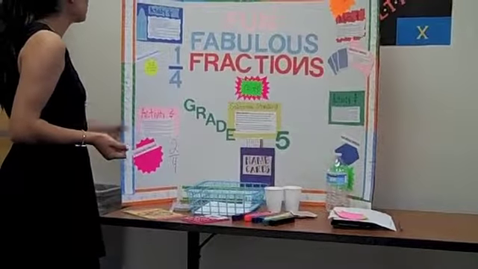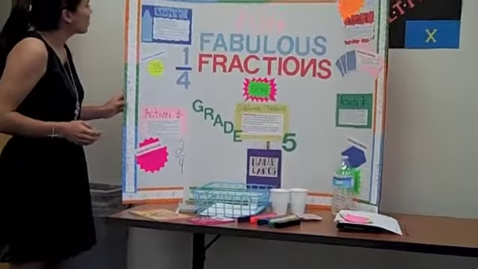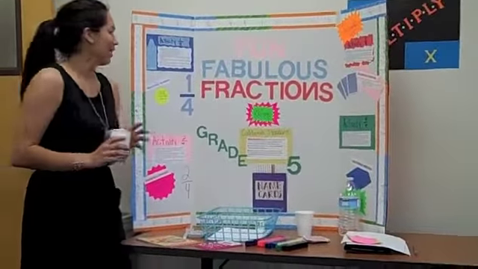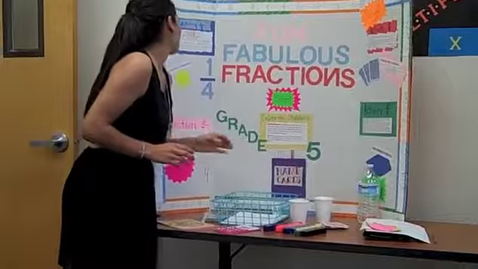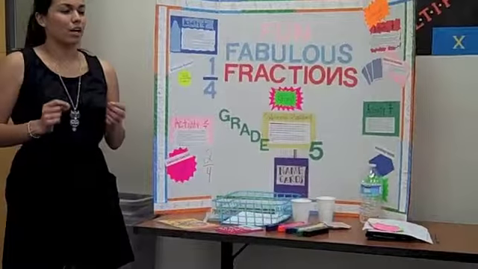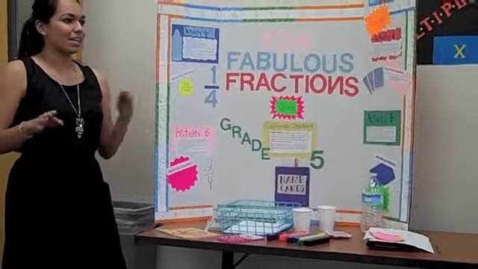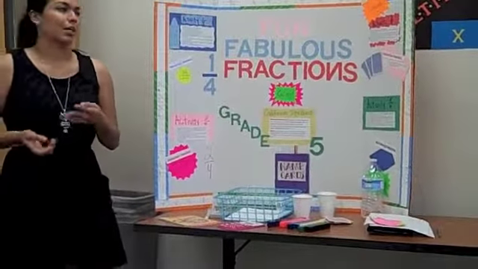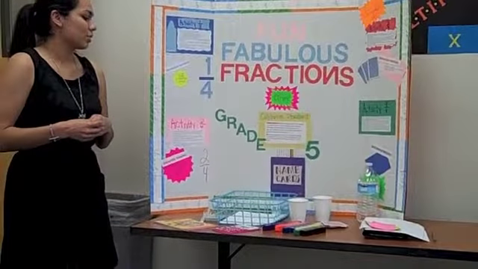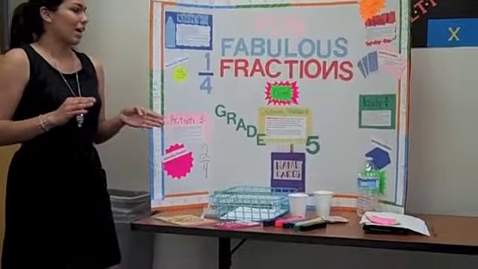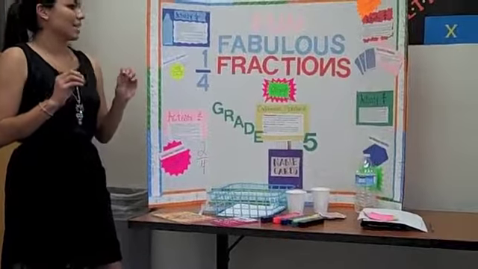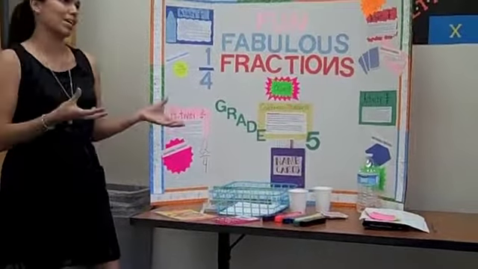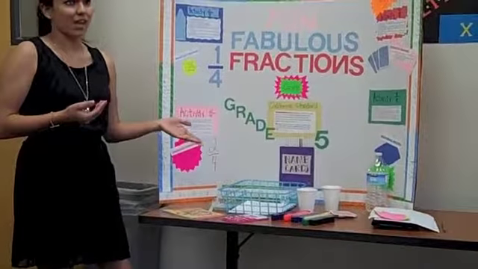So activity 1-4, select a handful of multicolored candy, and my multicolored candy is in here. The directions are: count the total number of candy, and that would be the denominator, and then start dividing it into color groups. So there's orange, yellow, purple, green, that kind of stuff. And then when they're done doing that, I want them to make them into percents. So I want them to tell me how much green is in this box of candy.